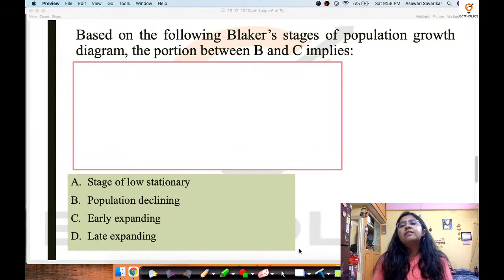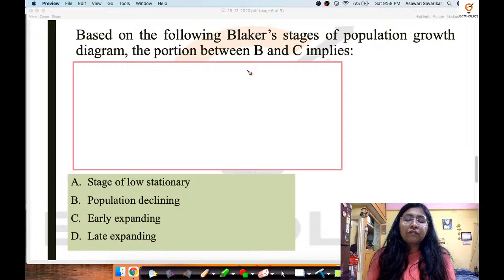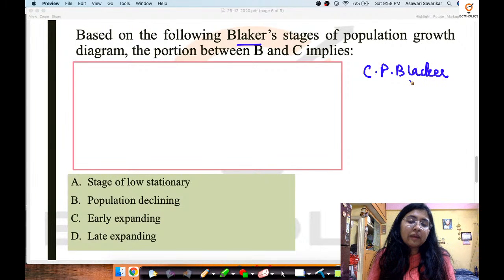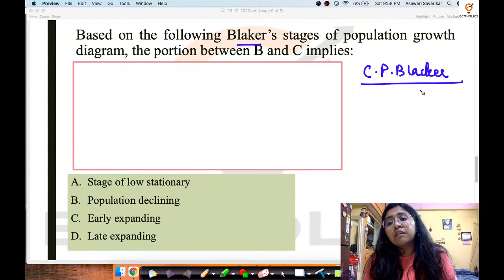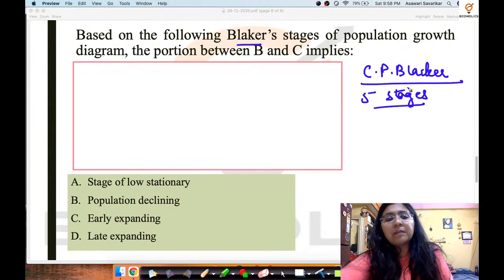Based on the following Blaker stages of population growth diagram. Now we are talking about demography or population studies, the segment from which this concept has been taken. C.P. Blaker has been a very famous, prominent economist who has done a lot of work on population theory, and in this demography concept, the very famous 5 stages have been given by C.P. Blaker. So this diagram had been given on those 5 stages.